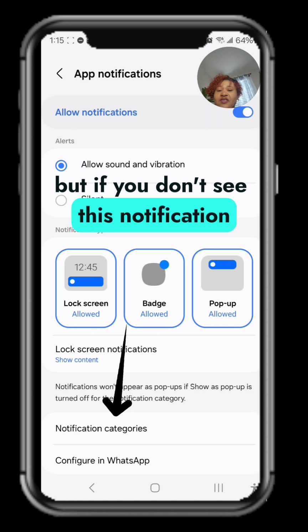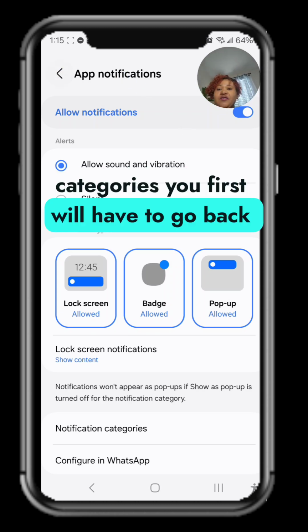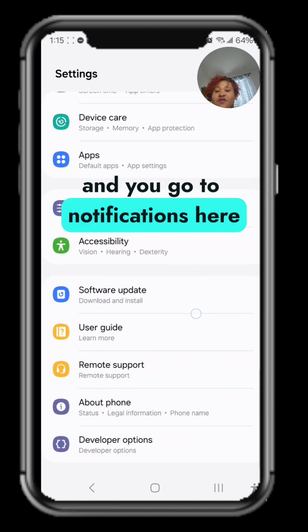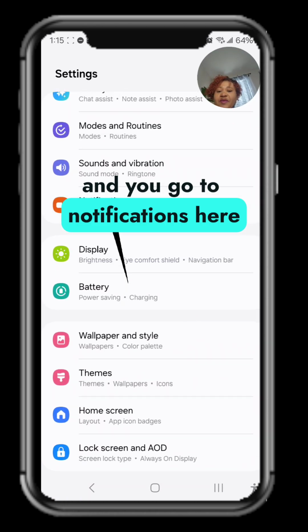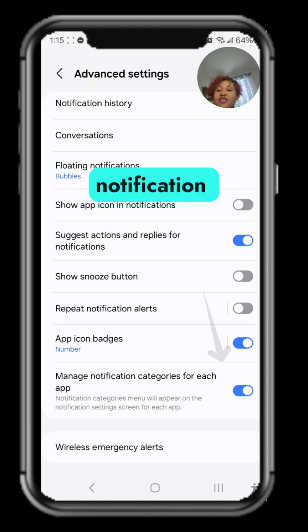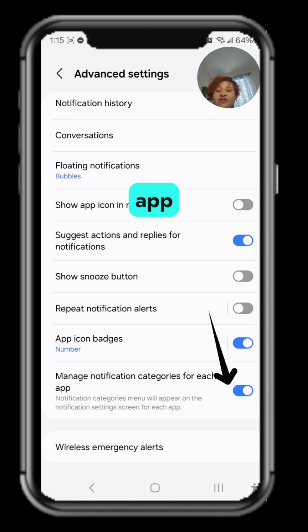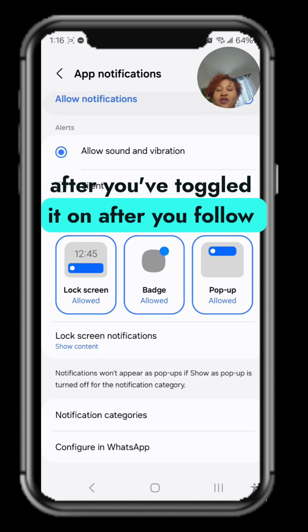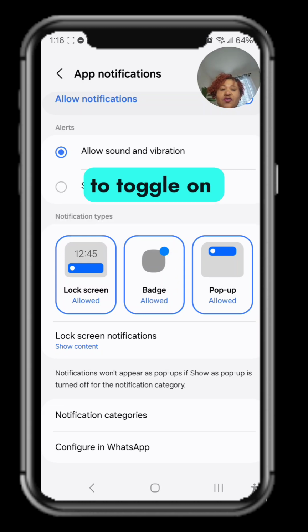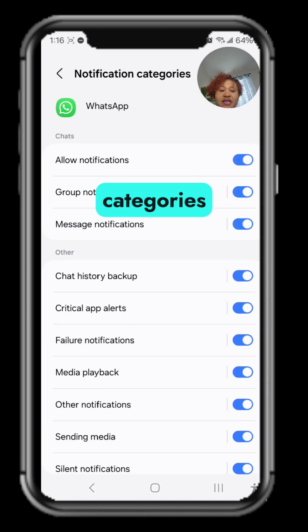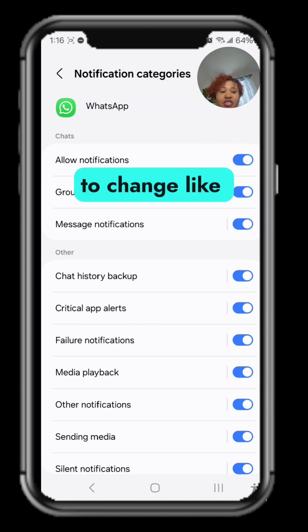But if you don't see these notification categories, you first will have to go back to settings. You go back to settings and you go to notifications here, and you go to advanced settings, and from here you will see the manage notification categories for each app, and you toggle it on. So after you follow the steps to toggle on notification categories, then it will show here, and you will tap notification categories, and you will choose the type of notification you want to change, like